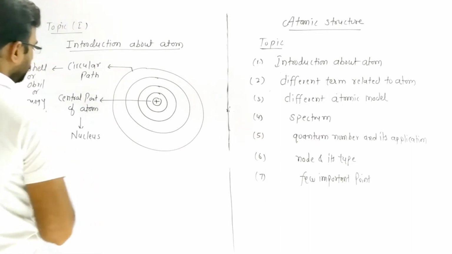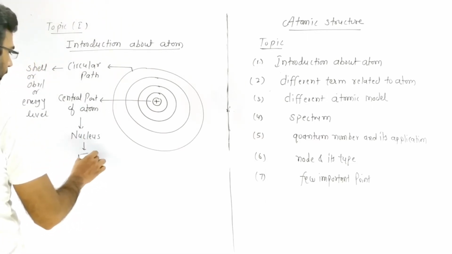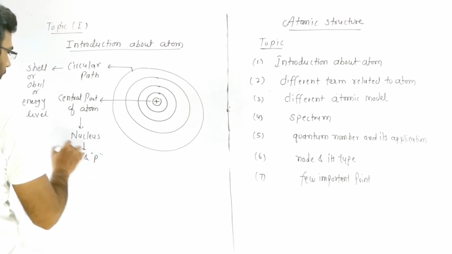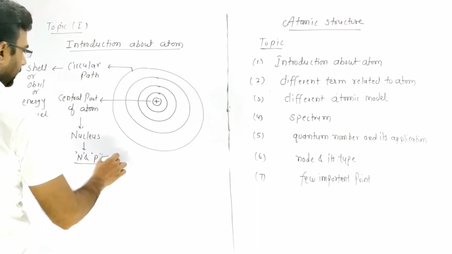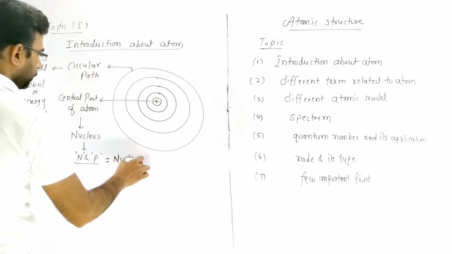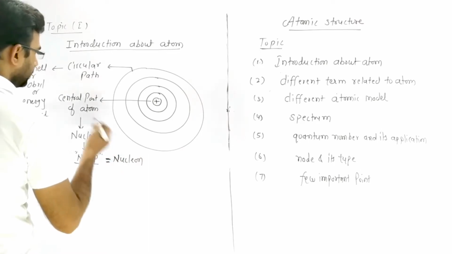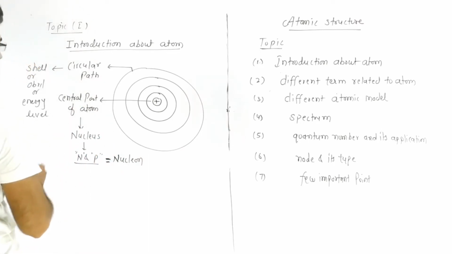Next, in the nucleus, neutron and proton are present, and these fundamental particles are known as nucleon. Because these are present in nucleus, that's why they are known as nucleon.